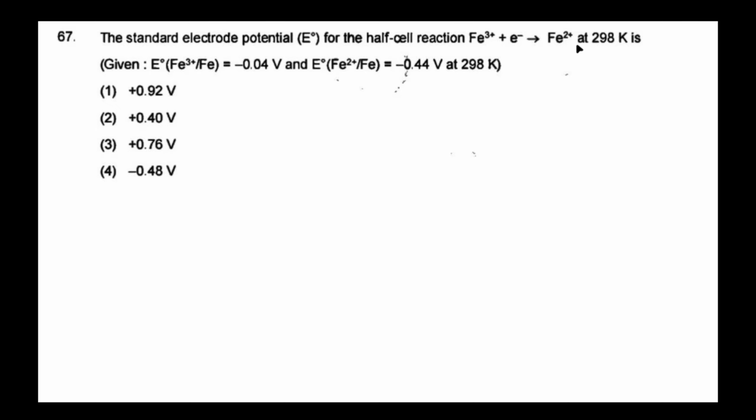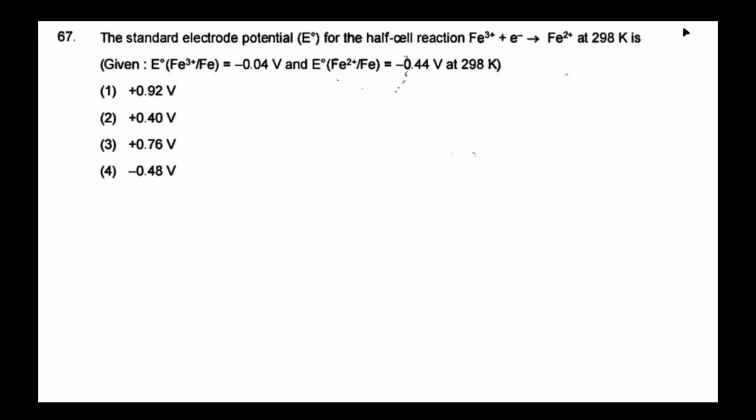The next question is the standard electrode potential E0 for the half cell reaction Fe+3 plus electron gives rise to Fe+2 at 298 Kelvin. The given Fe+3 to Fe is minus 0.04 volts, and E naught Fe+2 to Fe is minus 0.44 volts at 298 Kelvin.